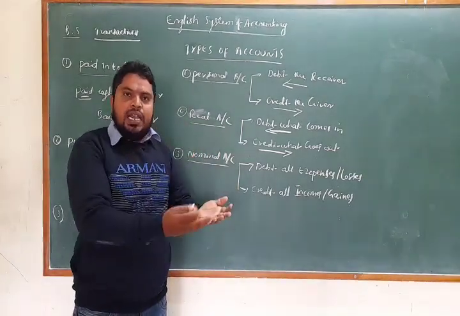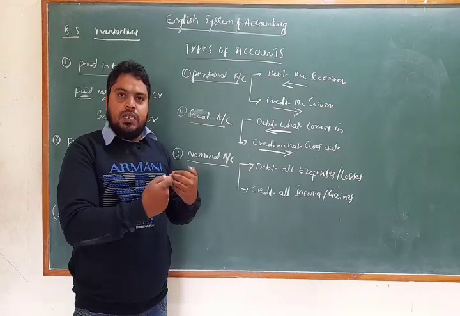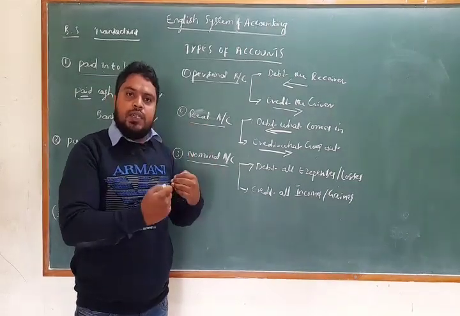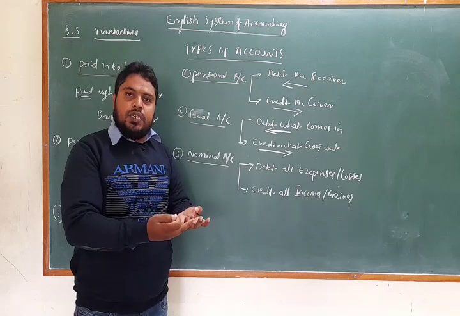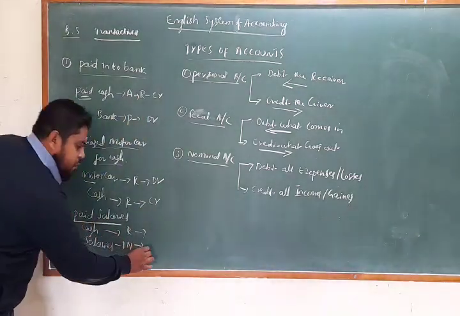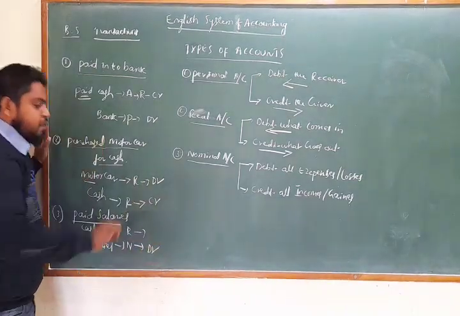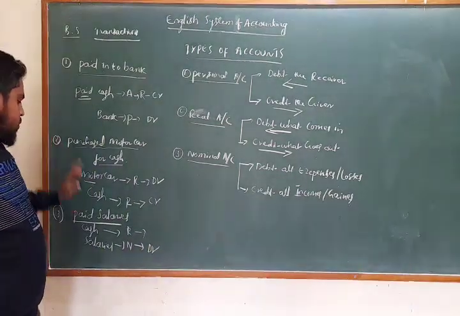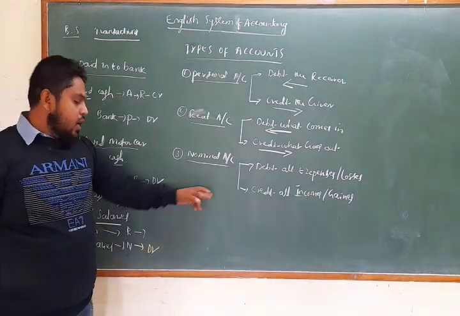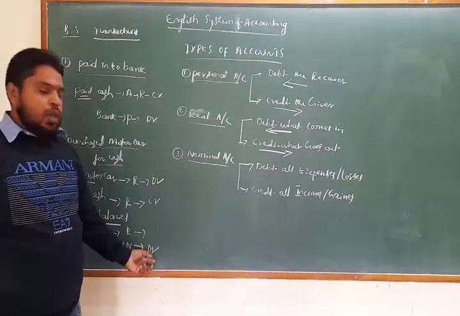You are paying a salary, salary is an expense. Paying rent, rent is an expense. Interest is an expense. Commission is an expense. So salaries is an expense, and all expenses should be debited. Salaries is a nominal account, so as per the rules, we have taken the debit side.